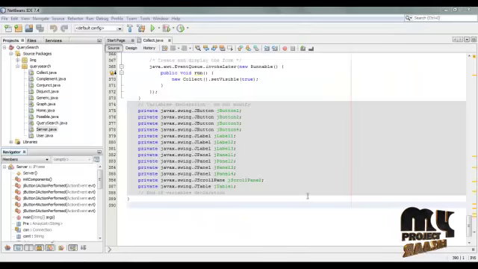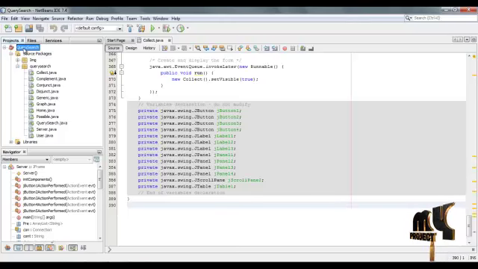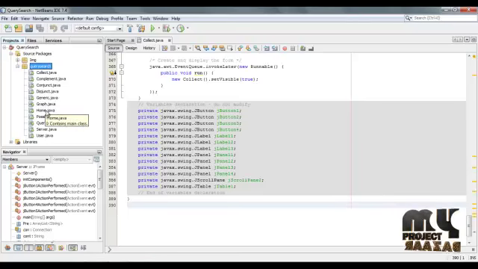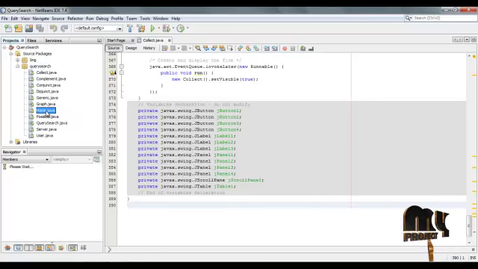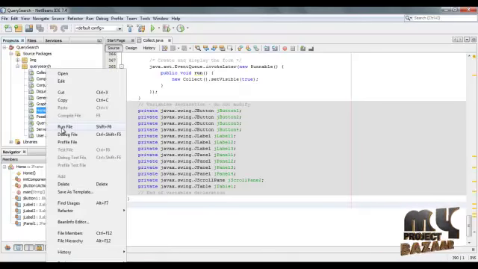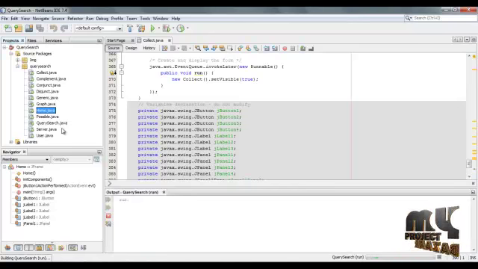Now see the project demo process. Query search is our project package name. The source package has the same name as the project package. It contains all the frames in our project. The first frame is Home.java. Select the frame, right click and select run file. The frame is loaded.